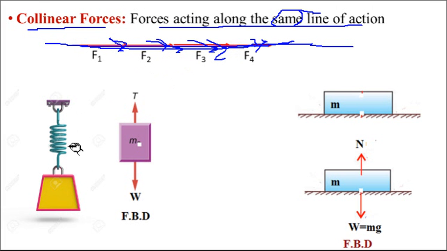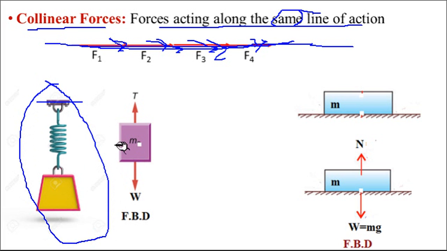Now, a simple example: whenever any object or weight is suspended from the ceiling or some other mechanism, you will find that this weight is attached to a spring. Whenever you draw a free body diagram of this particular figure, what will it indicate? In the free body diagram, the weight will act in the downward direction, so weight is one of the forces. The second one, as per Newton's third law, is tension.